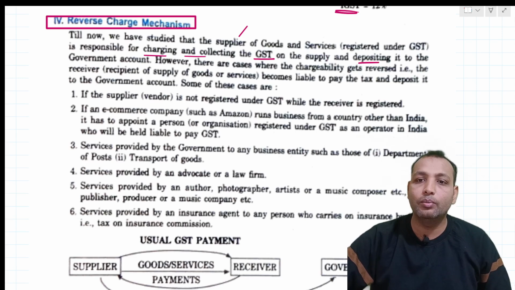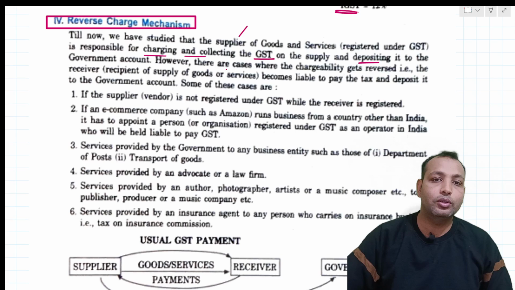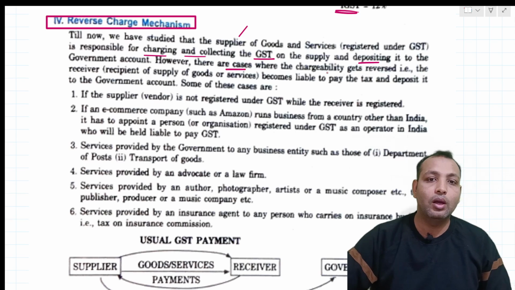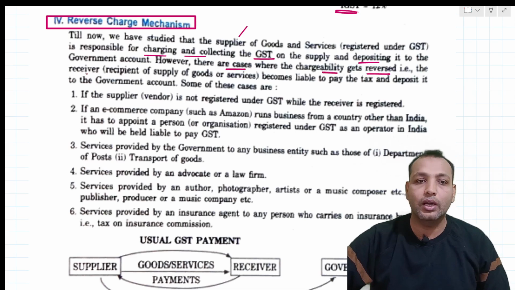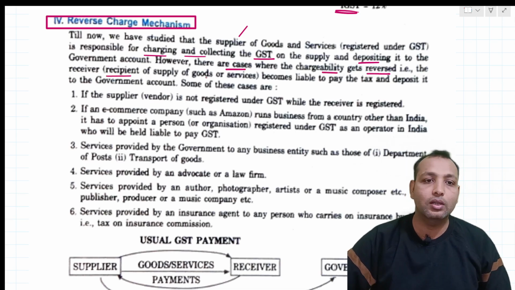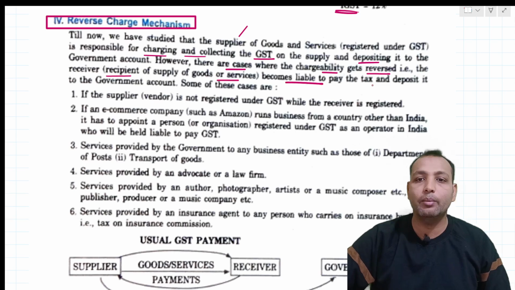However, there are cases where chargeability gets reversed, that is, the recipients of supplies of goods and services become liable to pay the tax and deposit it into the government account.